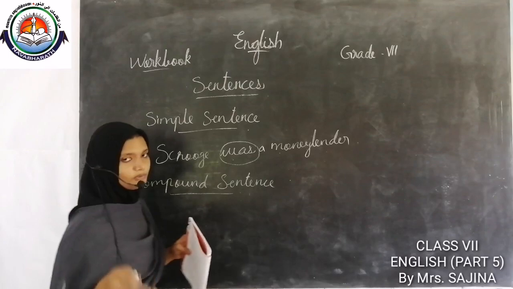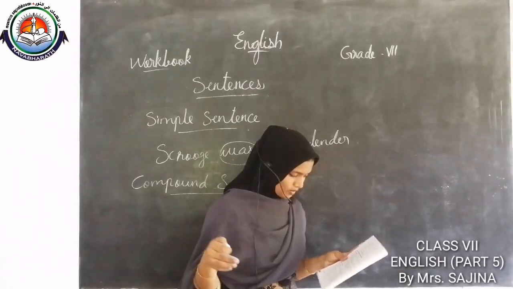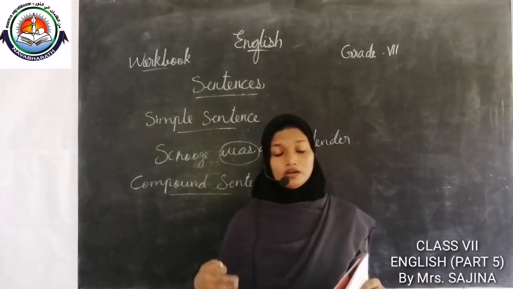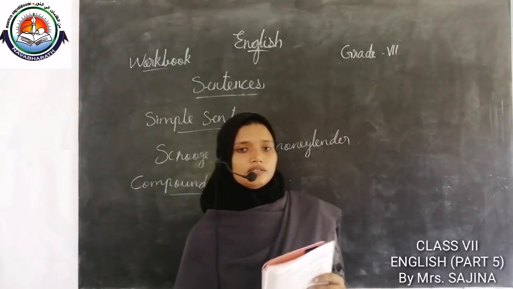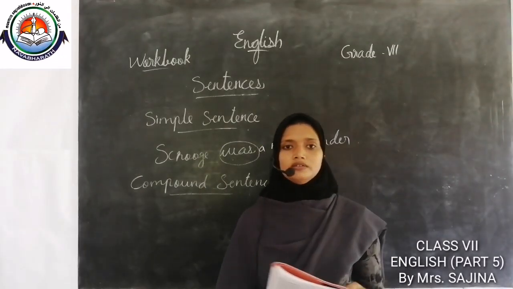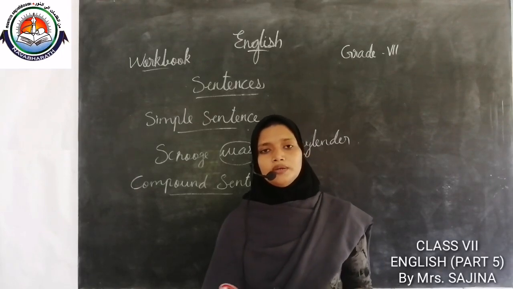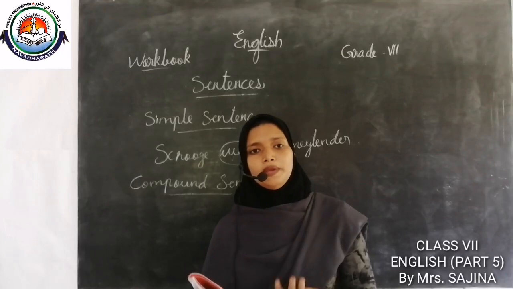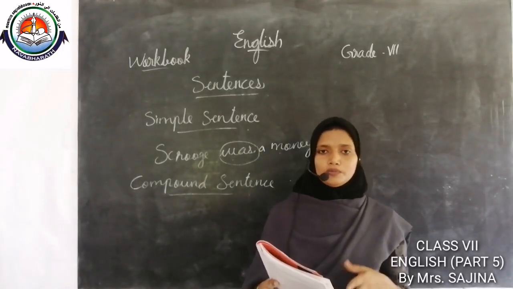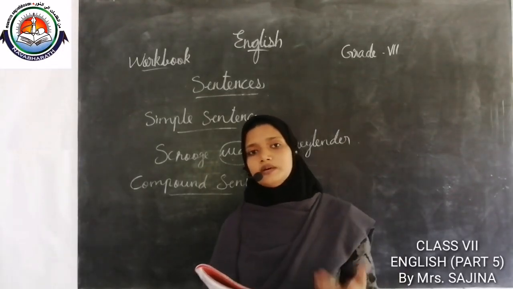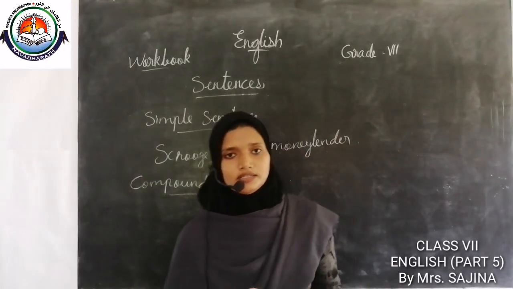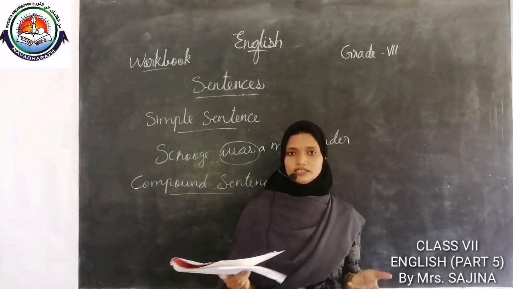Compound sentence. What about compound sentence? We also discussed it. Do you remember compound sentence? In a compound sentence we can see one or more main clauses and a number of subordinate clauses that are joined by conjunctions. Which are the conjunctions?